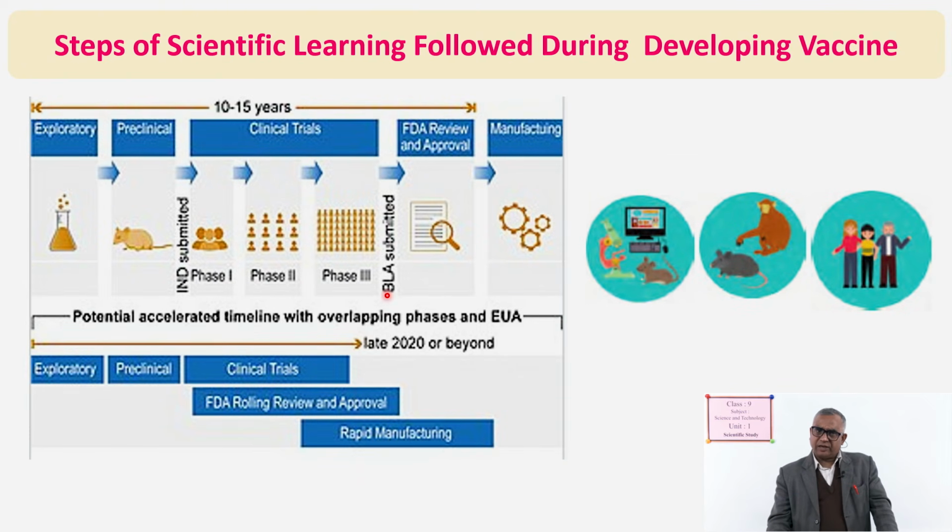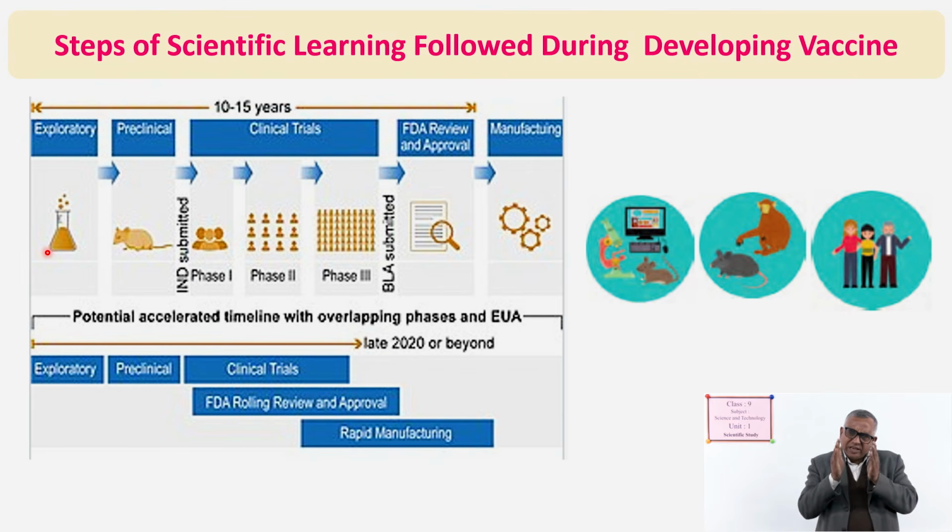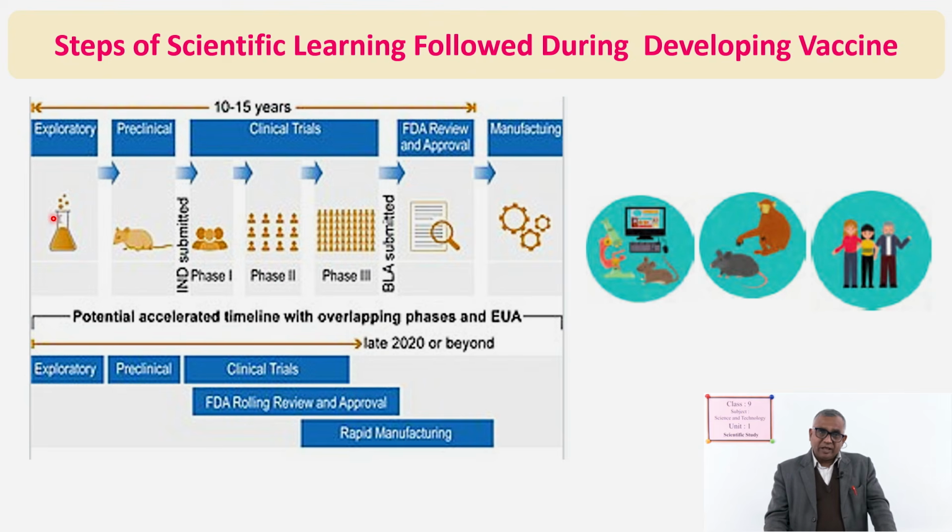And here some steps are given. At first, exploratory work is done before the vaccine. That means that is the initial pre-stage of vaccine development. Then whatever is got is tested preclinically in animals other than human beings. Then it is tested in a very small group of human beings. After that, the testing is done in bigger groups, a bigger community. Finally, in maybe one country, one region, a particular province for the testing.